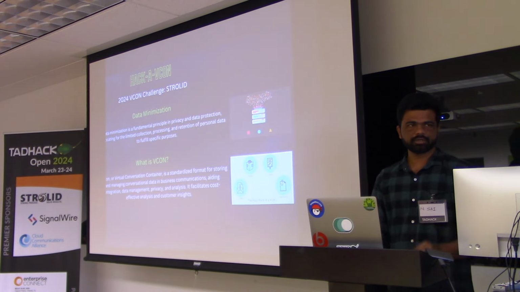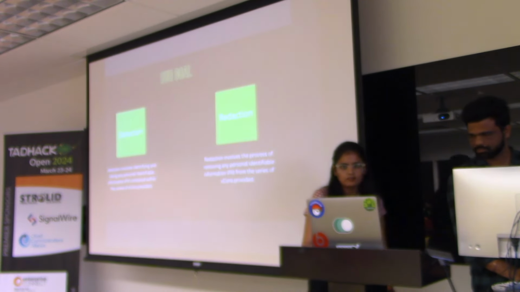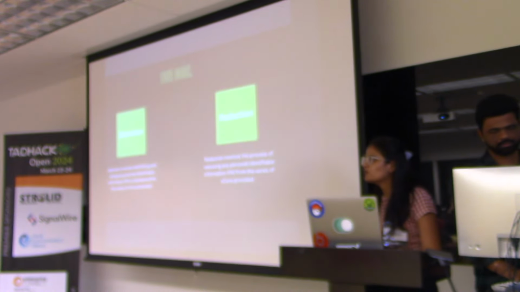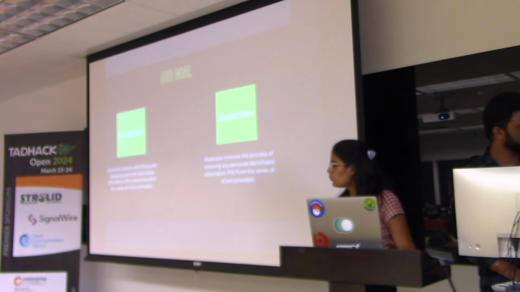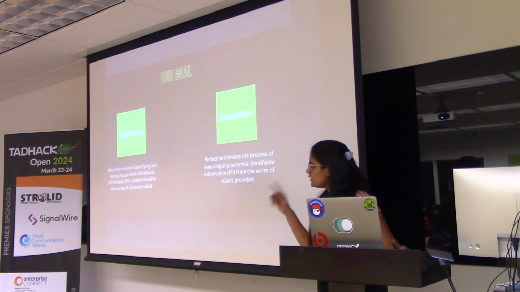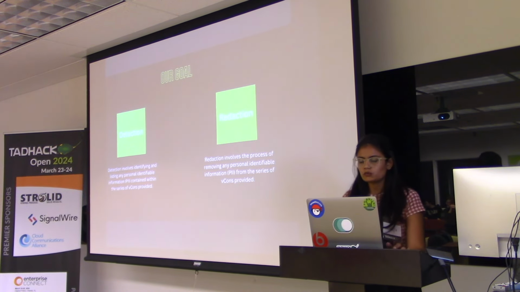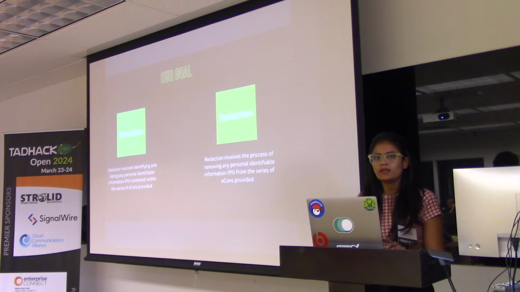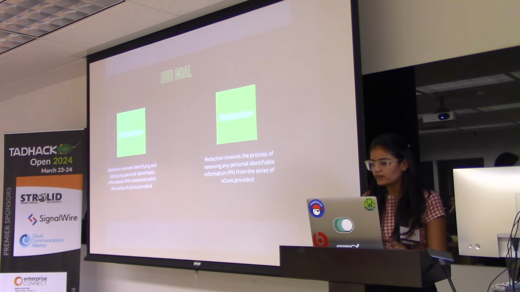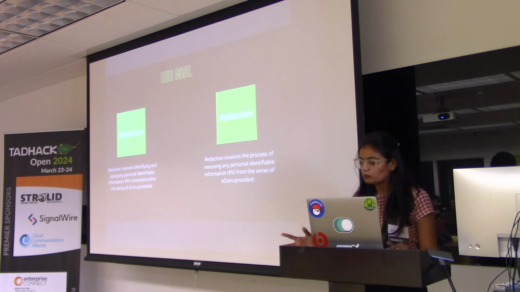So now Akshata will take over. For this challenge we are going to solve two problem statements. First is the detection and the second is the redaction. For detection, we are going to identify and list out the PII, which is personal identifiable information. And for the redaction, we want to redact the PII info from the vcon we are giving as an input.